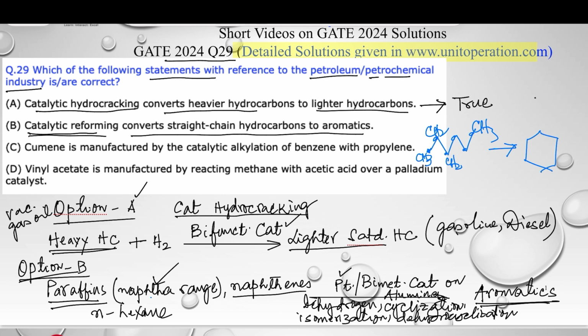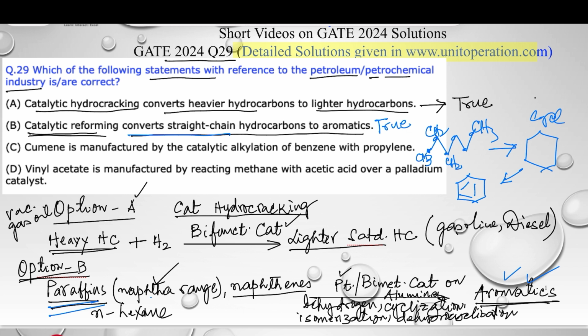So this is my cyclohexane, and that goes through an aromatization process to become benzene. So this is the purpose of catalytic reforming. It converts straight chain hydrocarbons to aromatics. So this option is also true.